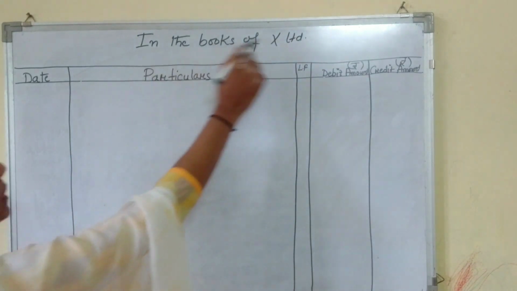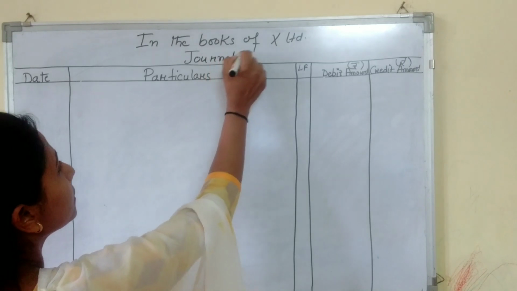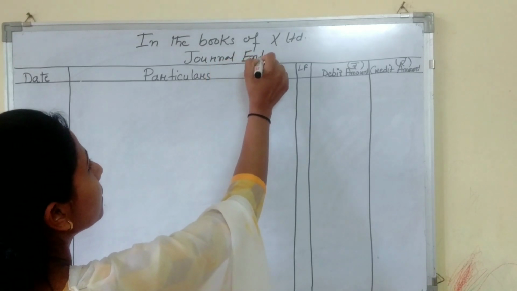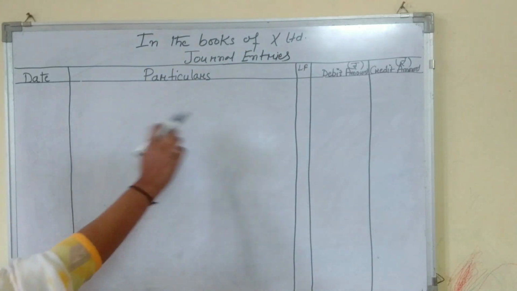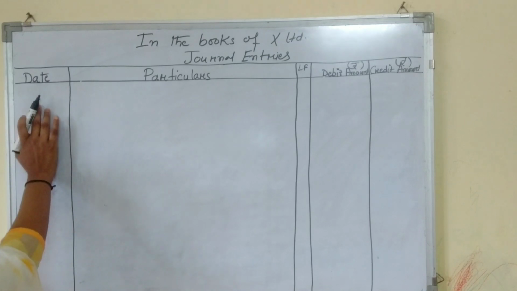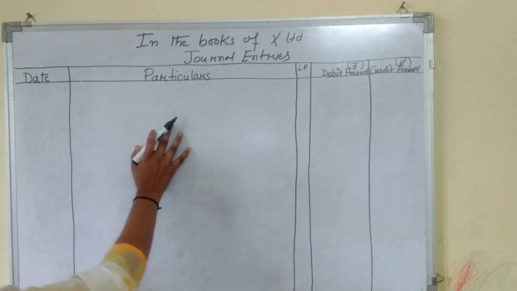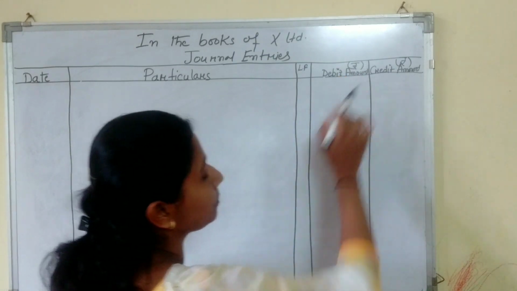Then below this write journal entries. The format of journal entries is like this: date, this is the date column. Here you write the date, particulars, ledger folio, debit, credit.